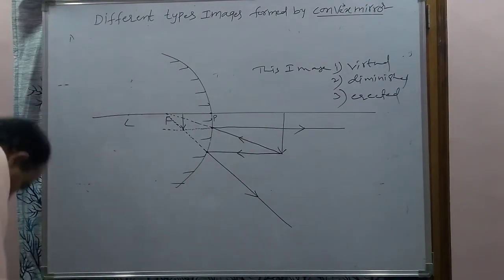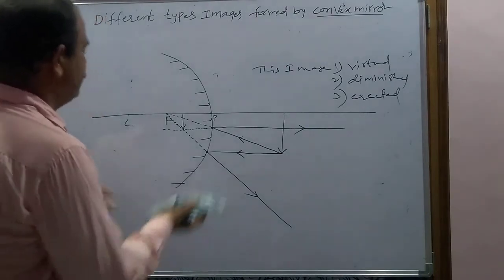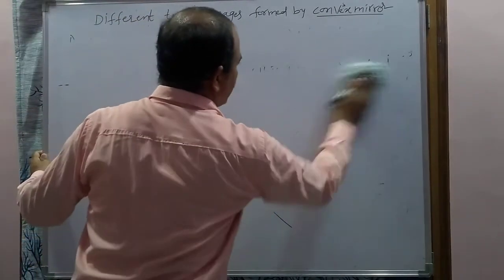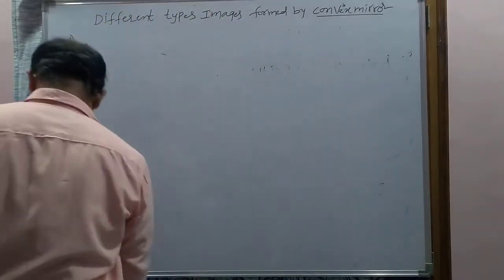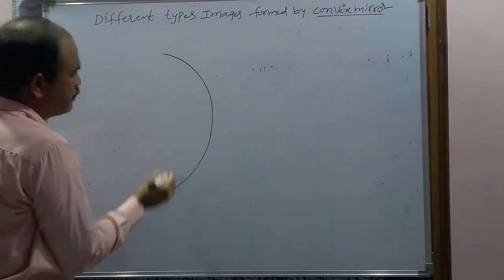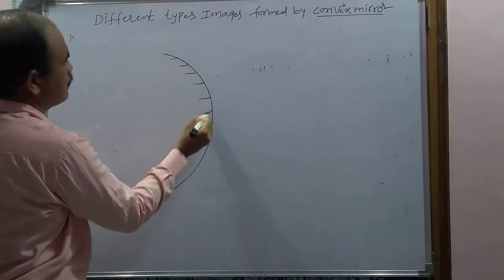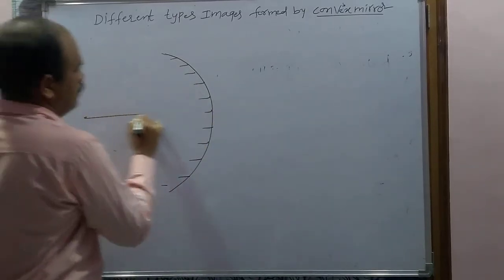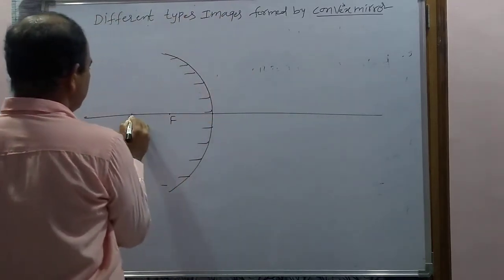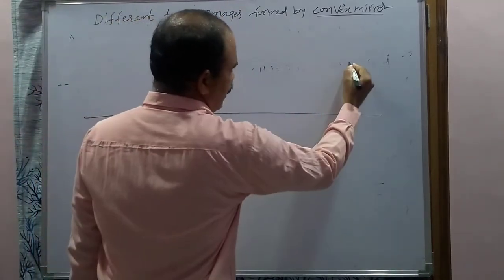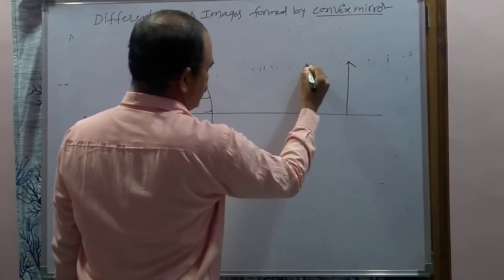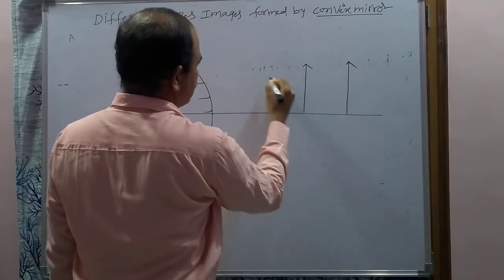And as well as that, you remember one thing, which I am going to explain. For example, this is a convex mirror. On the convex mirror, what I am doing is placing objects of the same height. Objects of the same height.